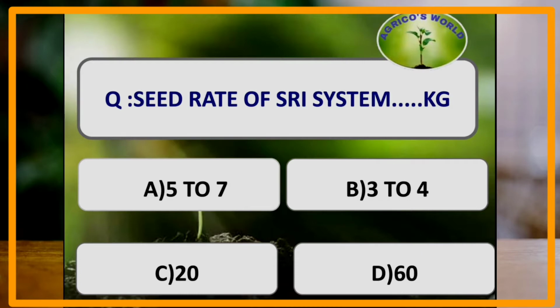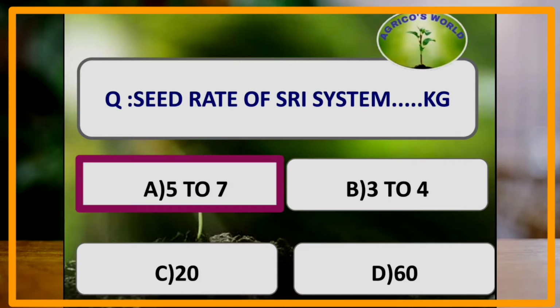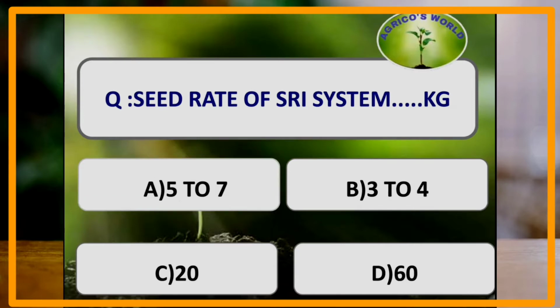What is the seed rate of paddy in SRI system in kgs? SRI system is the system of rice intensification and it was developed in Madagascar, and the seed rate is 5 to 7 kgs per hectare and they are placed at a distance of 25 by 25 centimeters.